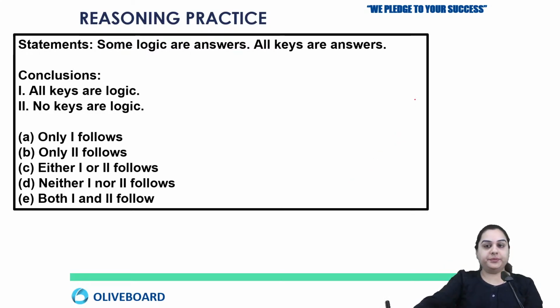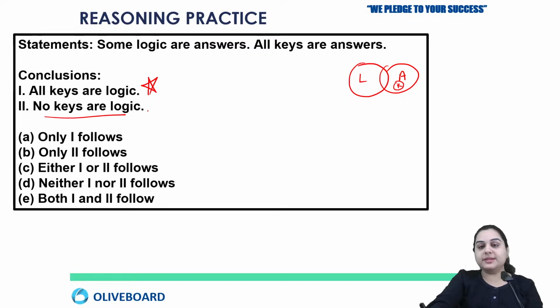So here the question is that some logic are answer, all keys are answer. So here I'm going to make the circle of keys. Now the first one is that all keys are logic. We can see this is not true, but this is doubtful. Next is no keys are logic. Again this is doubtful, but we cannot mark either or between all and no. So that's the reason that here your answer will be option number D, which says neither one nor two.